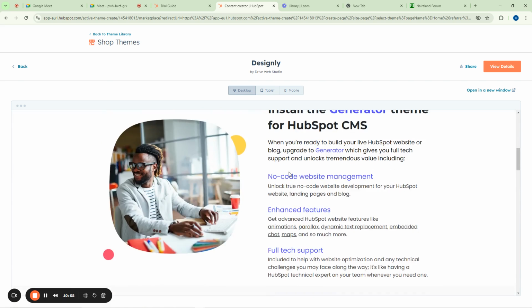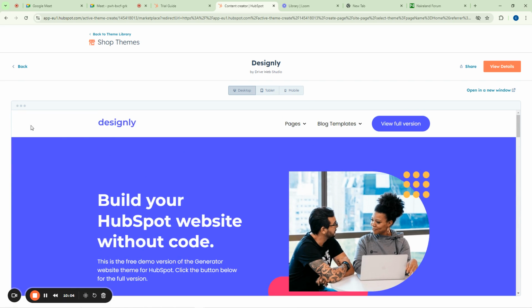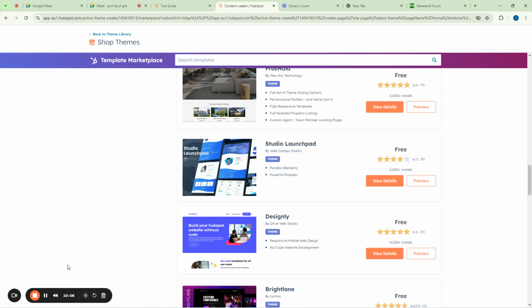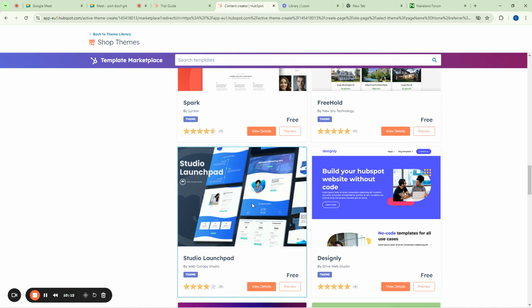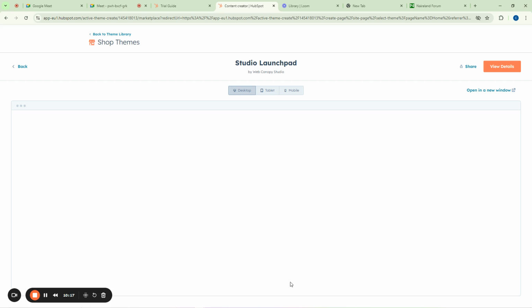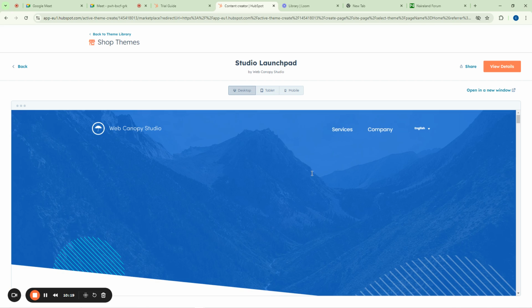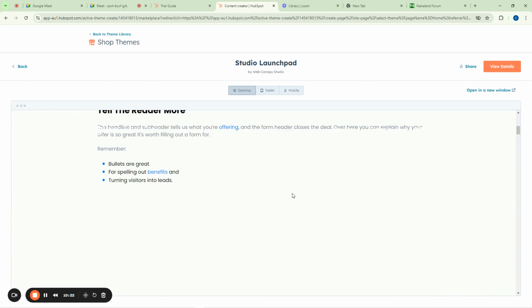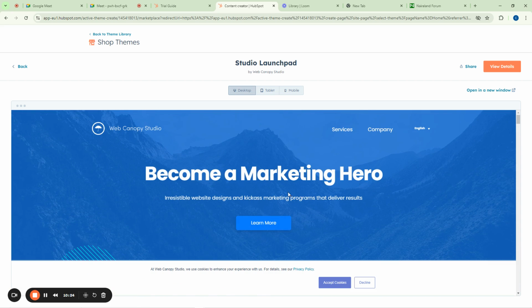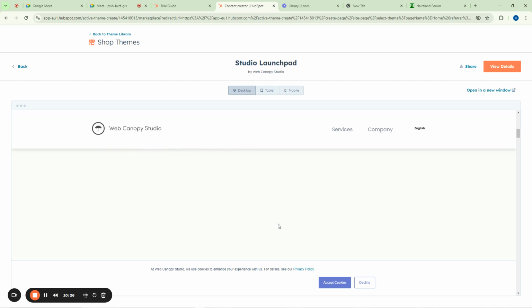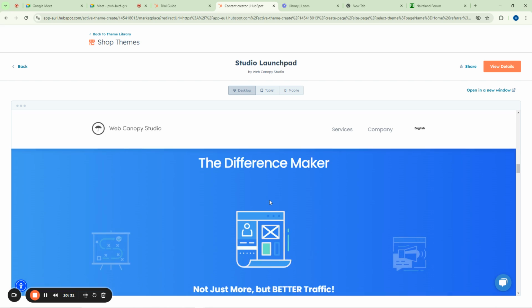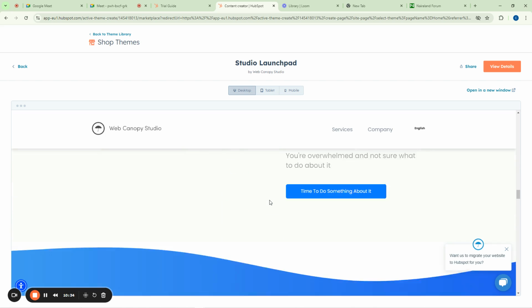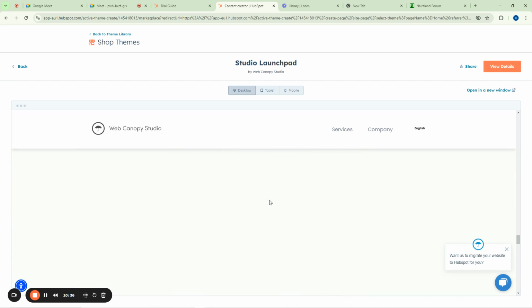But if this is not what you want, or does not look like what you want, what do you do? Just simply go back. So we are going to pick a business from the group now. Let us pick a theme that will work for us. I think I like this Launchpad and I want to work with it. So what do you do now? You can preview it. This is how it looks. So that means when you're done building your site, it will look like this. When everybody comes and sees your site, if you give the link to anybody anywhere in the world, they will see your site looking like this.